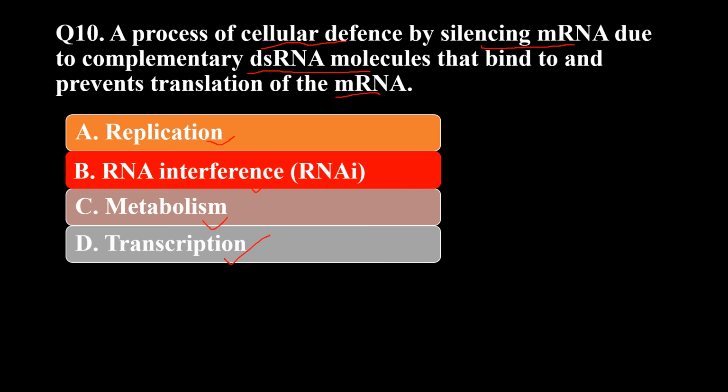Why? So what happens here is, whenever there is a double-stranded DNA, transcription occurs. During transcription, mRNA is formed.